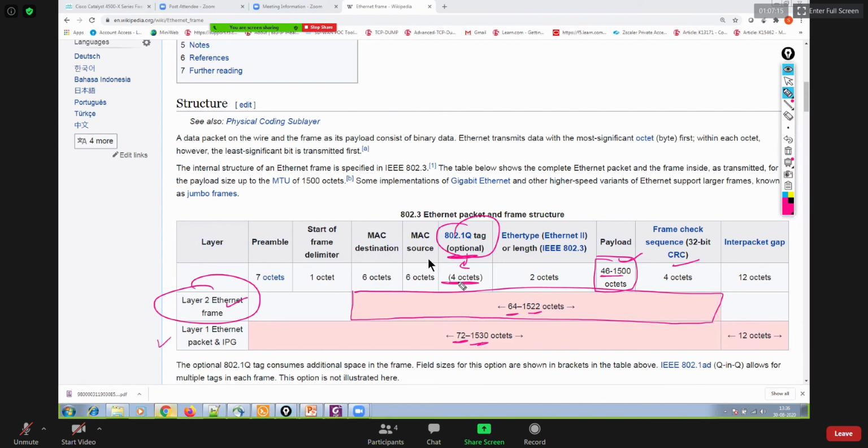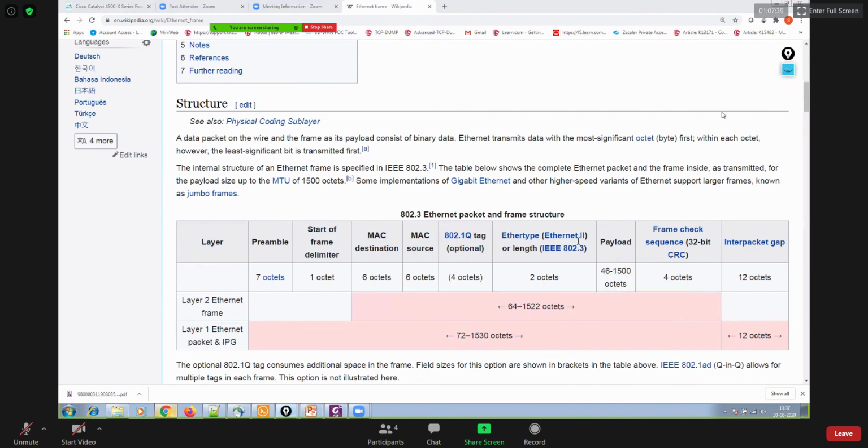You have a trunk encapsulation protocol, which is also .1Q. So if you are using the .1Q tagging protocol, then this .1Q field will be responsible to perform tagging, right? So when it comes to the layer 2 Ethernet frame, the minimum size will be 64 bytes. The maximum will be 1522. That you should always keep in your mind.